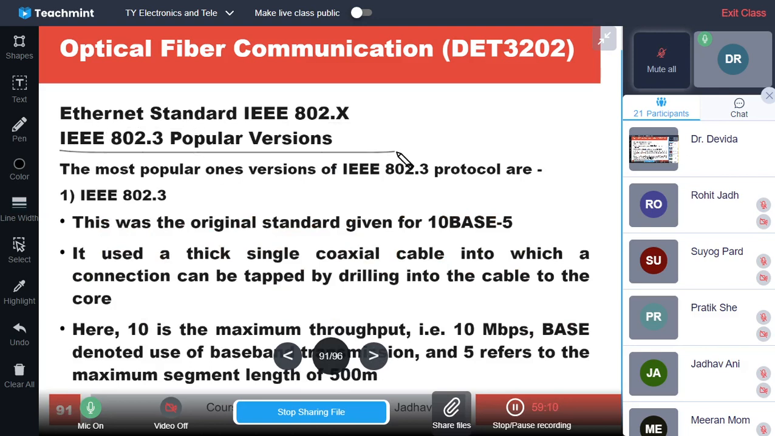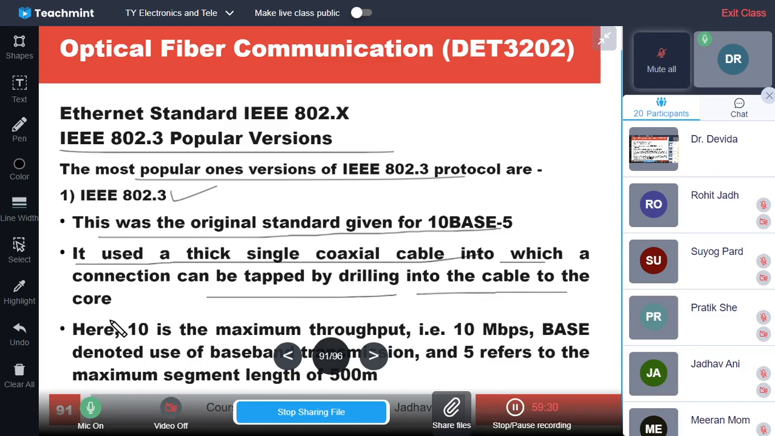The most popular versions of IEEE 802.3 are as follows. This was the original standard, given by 10 base 5. It uses a thick single coaxial cable into which the connection can be tapped by drilling into the cable, connecting to the cable core. Here the 10 is the maximum throughput, that is 10 Mbps. Base denotes baseband transmission, and 5 refers to the maximum segment length of 500 meters.